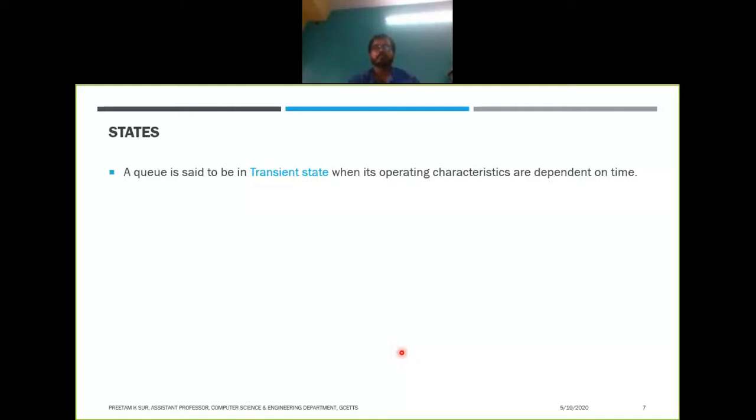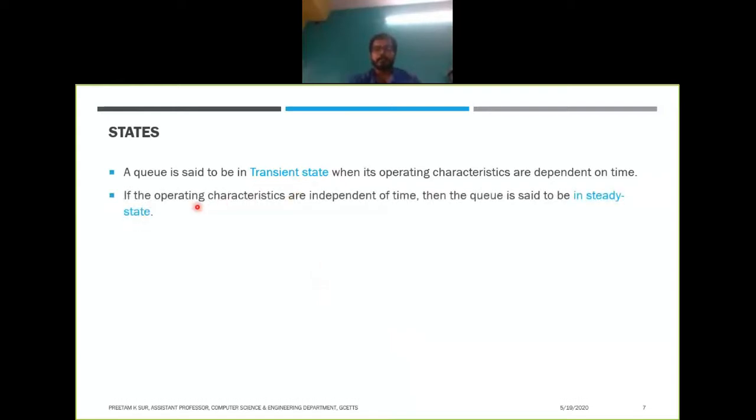So you will see that some parameters of the queue are dependent on time, or in transient state. Transient state is basically dependent on time. And we'll have another state, which is called steady state. In steady state, the characteristics are independent of time.